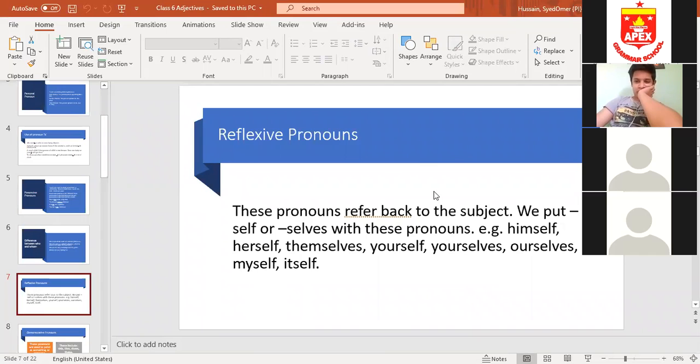But if I'm talking to one person, like Rohan or Fatma, I'm going to say yourself. So beta, reflexive pronouns, just keep it in your mind. If in the exams I give you a question, fill in the blanks with reflexive pronouns, you keep in mind that you have to put either self or selves with the pronoun. Got it?